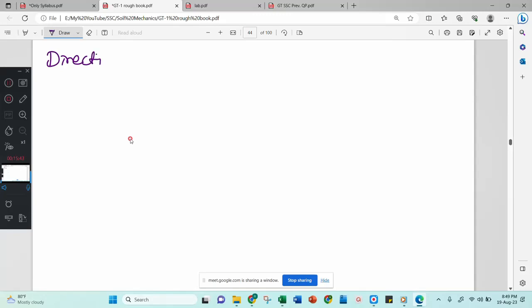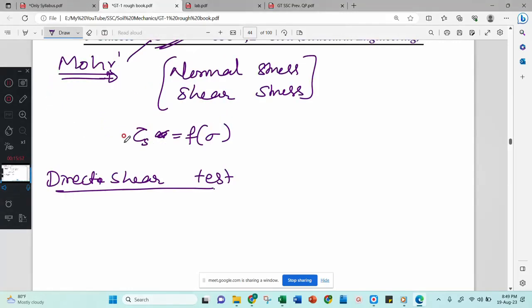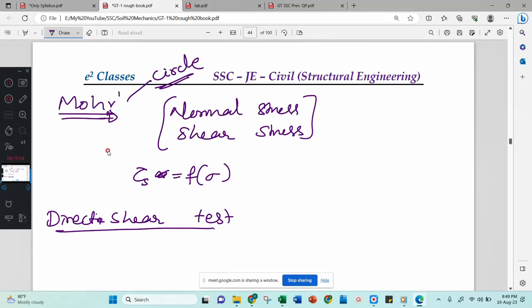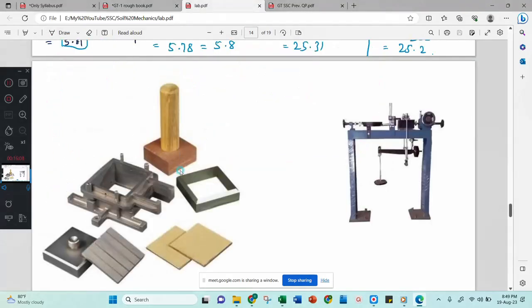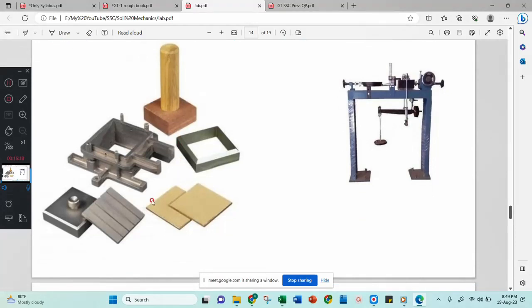Now, only the direct shear test. See here, I will come back to Mohr's concept of shear strength later. First I will explain the direct shear test, because Mohr did a direct shear test and we use it later. Now, to explain this test, I will go to the laboratory. Now look here. You can see these apparatus in the laboratory.